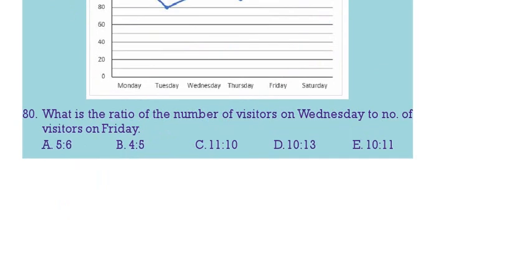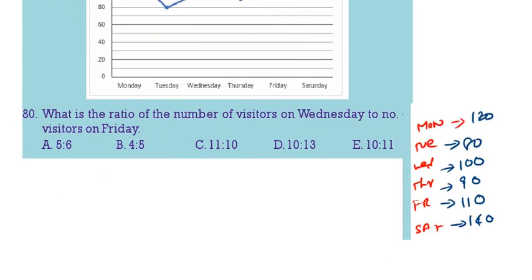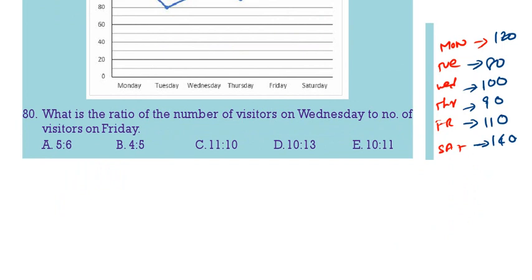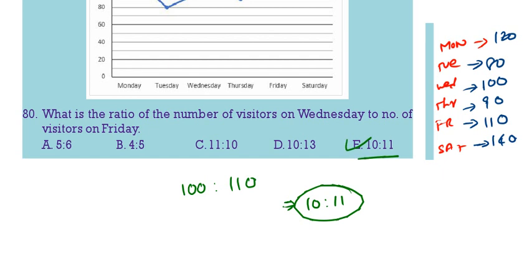Next question. What is the ratio of the number of visitors on Wednesday to that of Friday? Wednesday we are having 100, Friday 110. It is nothing but 10 is to 11. 5 is the correct answer.